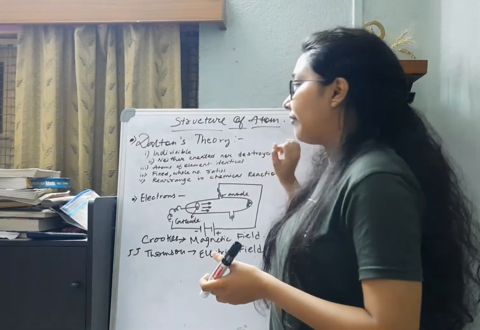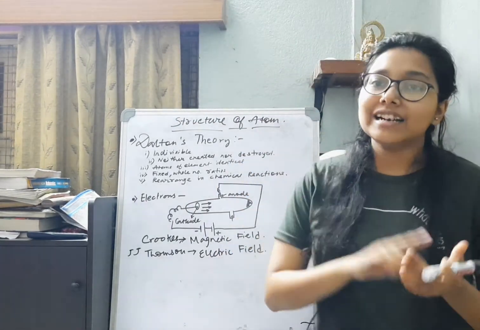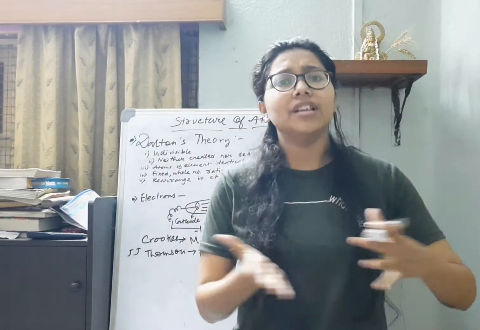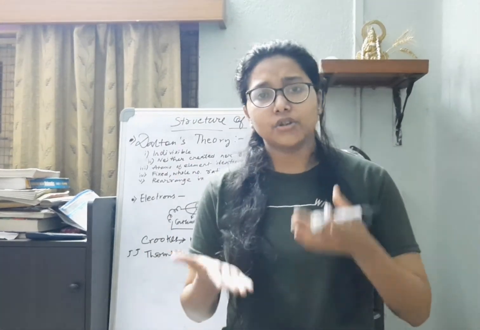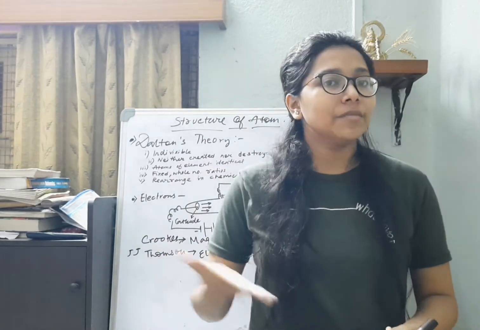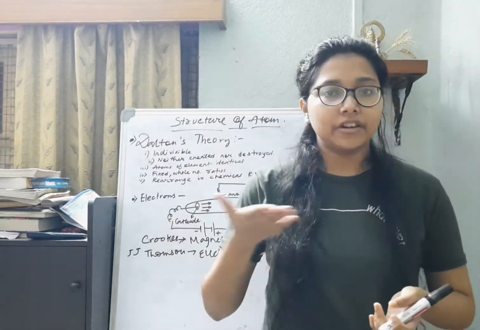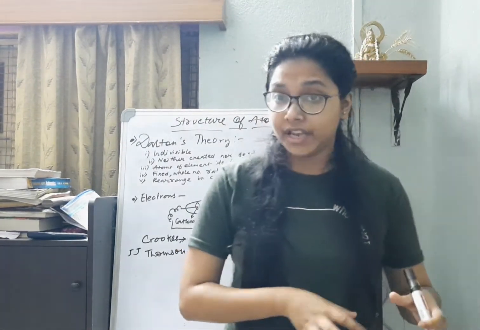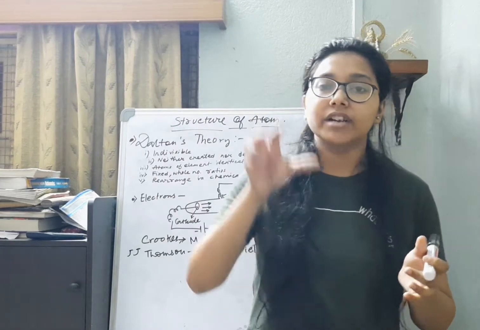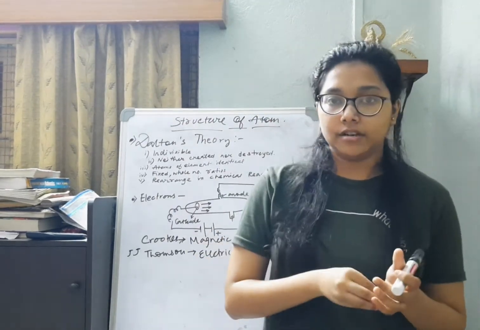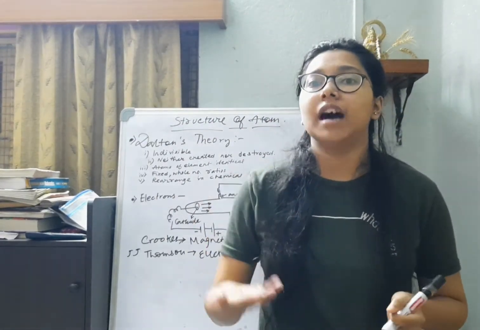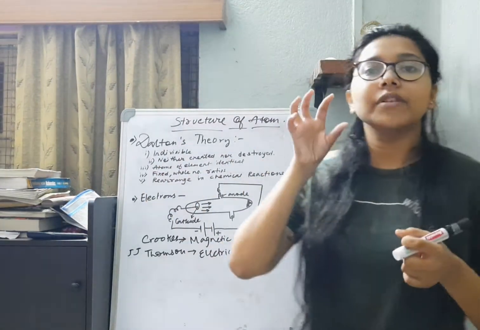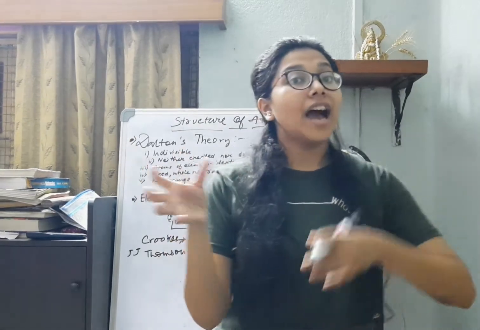Then comes the fact that atoms are neither created nor destroyed during a chemical reaction. We know this very much from the previous classes also, that atoms can never be destroyed nor be created during a chemical reaction, because if that had happened, it would have caused a violation of the law of conservation of mass. Okay, so now moving on to the third postulate, that atoms of a particular element are all identical.